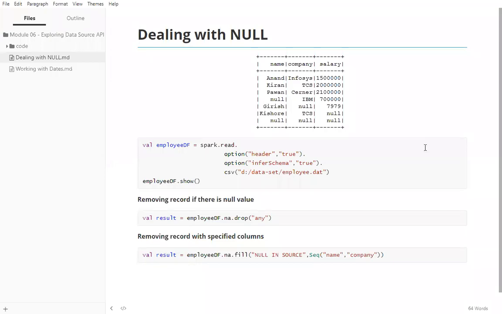Okay, guys, let me proceed. Let me take some problem statements and then we'll proceed with the concept. So the first thing we will see is dealing with null.